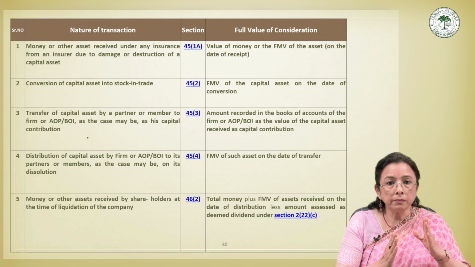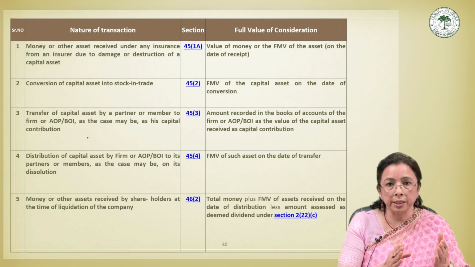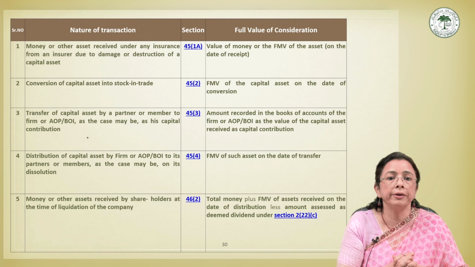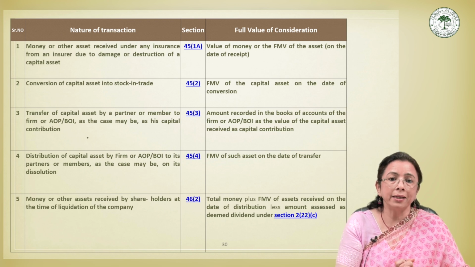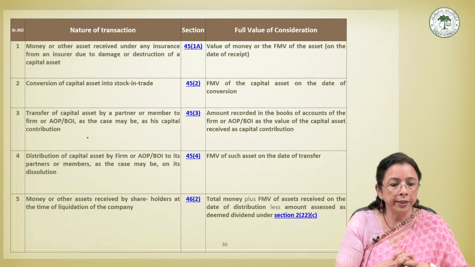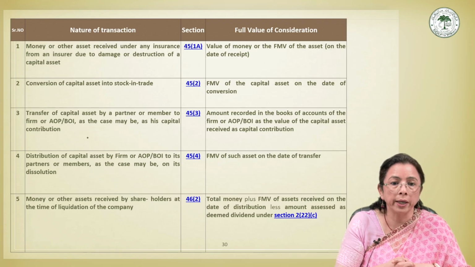Actually, in the previous session, where I explained the notional, these are some notional situations where we take the deemed FVC. The first point talks about section 45 subsection 1A.